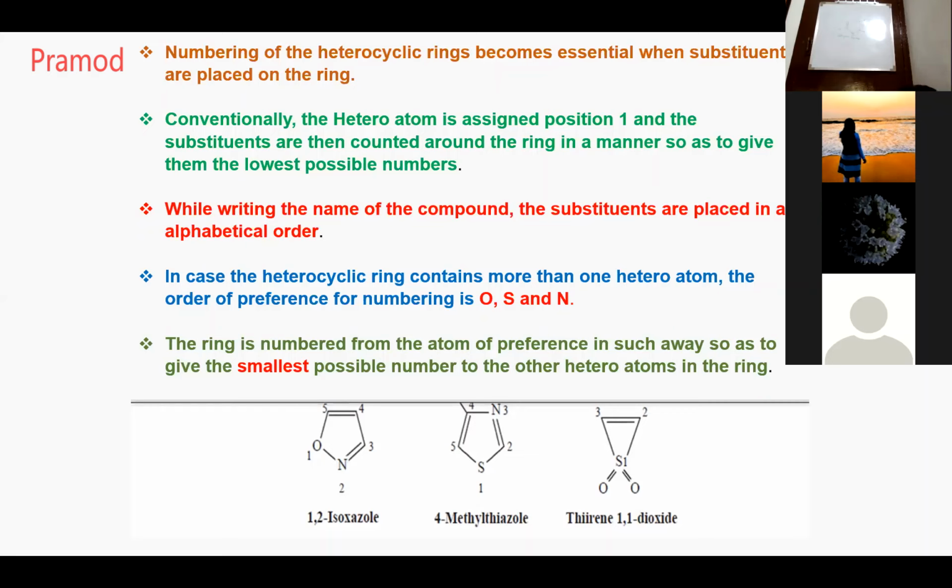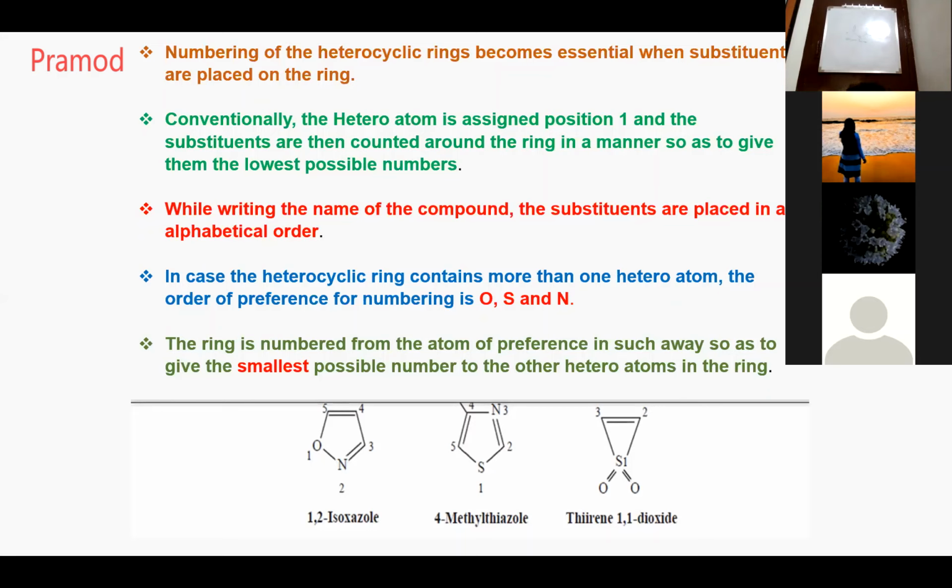The next thing is that the substituent should get the least possible number. First, the heteroatom should get the least, then after that, the substituent should get the least. That's why in the case of methylthiazole, sulfur is getting the higher priority and nitrogen is getting the second priority.